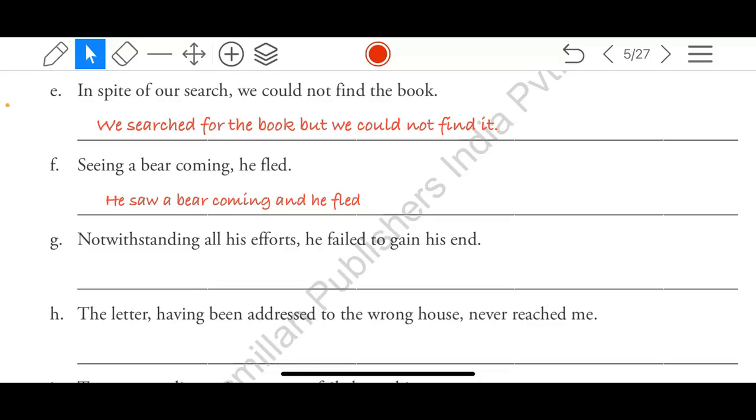Sarah said yet. That is correct. Yet or but, both can be used in this sentence. Now the answer should be like this. He made all his efforts, but he failed to gain his end. Yet can also come. He made all his efforts, yet he failed to gain his end. Got the answer? Yes, correct.